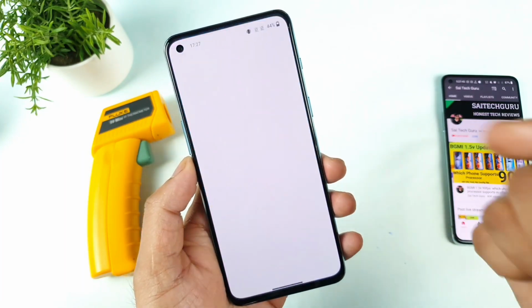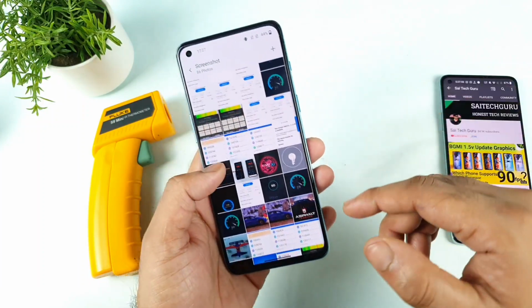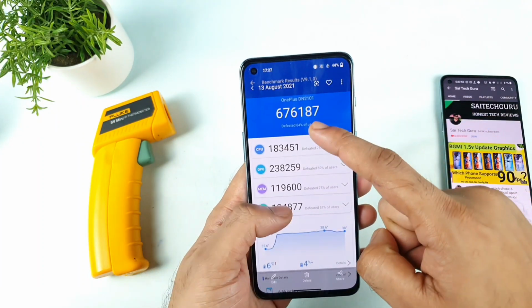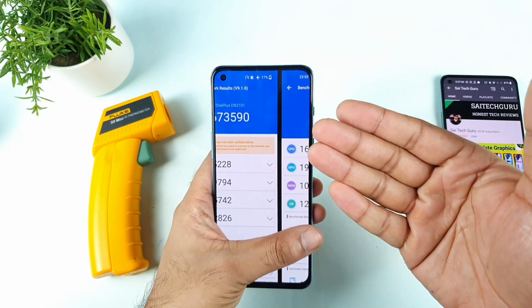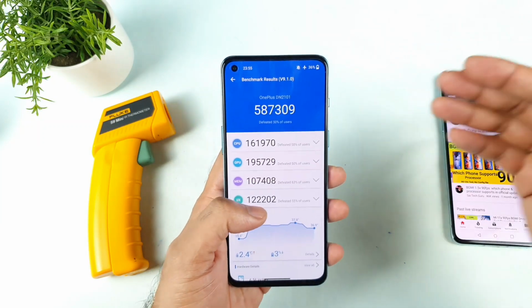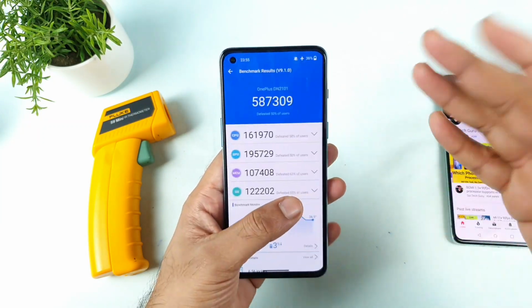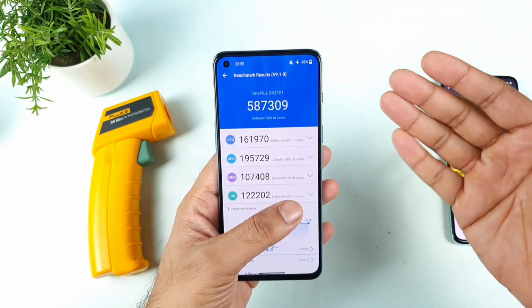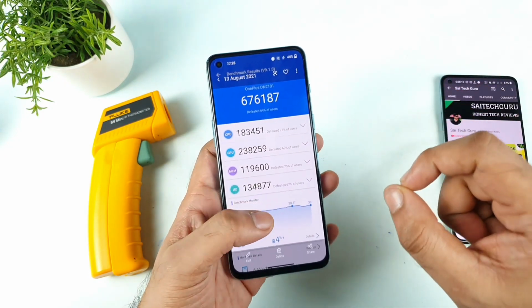Let me show you the highest score I got before in this device, so that you can compare what is happening with the high performance mode. As you can see, 6,76,000, friends, 6,76,000 we got before. And if you don't use any kind of high performance mode, no RAM boost, 5,87,000. You can see there is a huge difference. It's close to, I think, a 1 lakh difference, 90,000 to 1 lakh difference, friends, just by that one option alone.